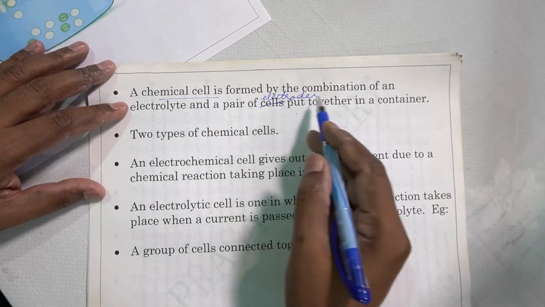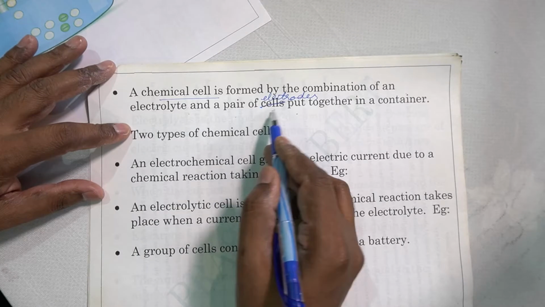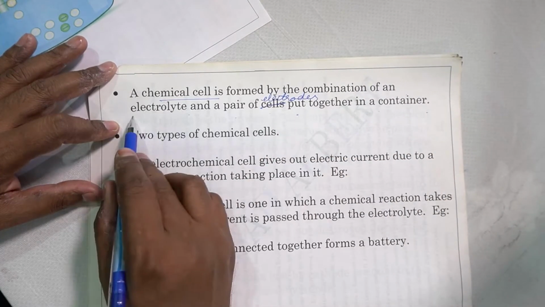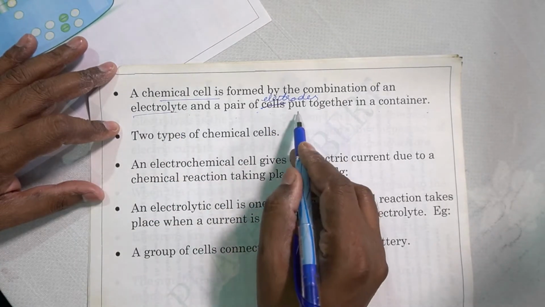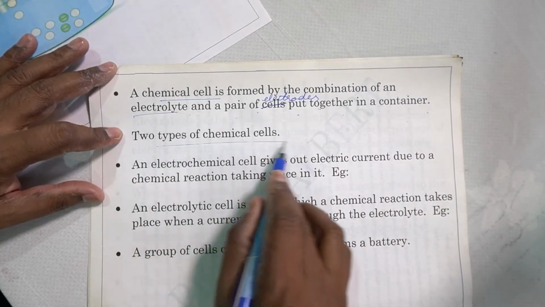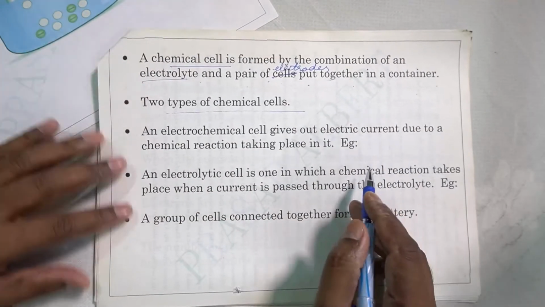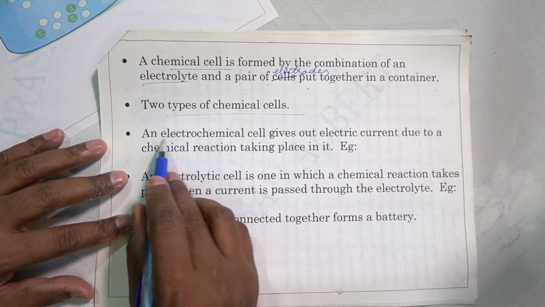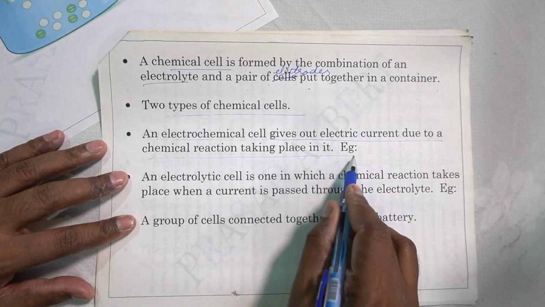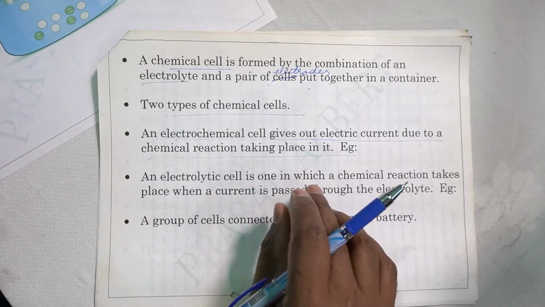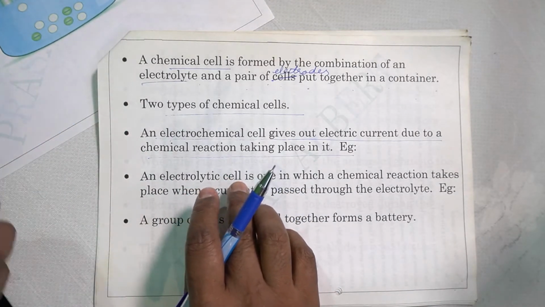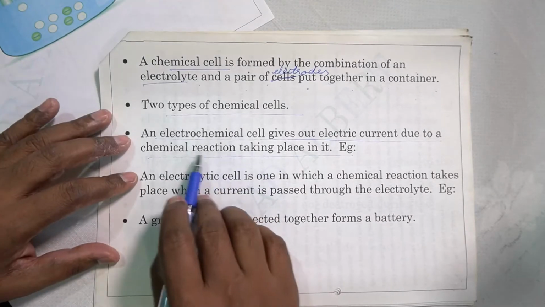A chemical cell is formed by the combination of an electrolyte and a pair of electrodes put together in a container. Electrolyte is there, electrodes are there, anode and cathode. A pair of electrodes means anode and cathode, and a container is there. Then it forms a cell, right? Now there are two types of chemical cell. The first type is the electrochemical cell. An electrochemical cell gives out electric current due to a chemical reaction taking place in it. Here is a cell which contains an electrolyte and a pair of electrodes, and a reaction happens there spontaneously on its own without anybody doing anything, and it gives out current.